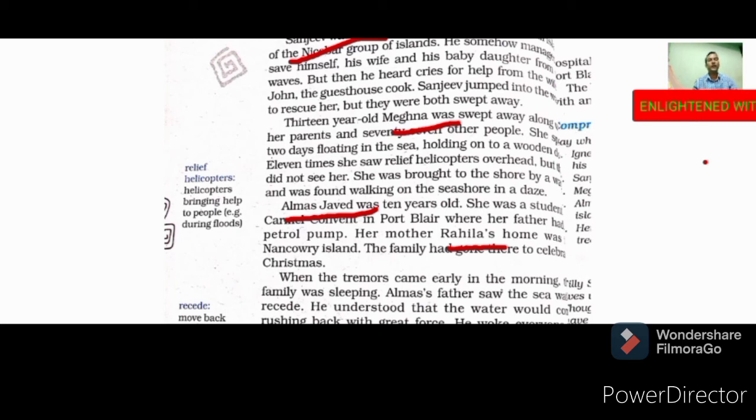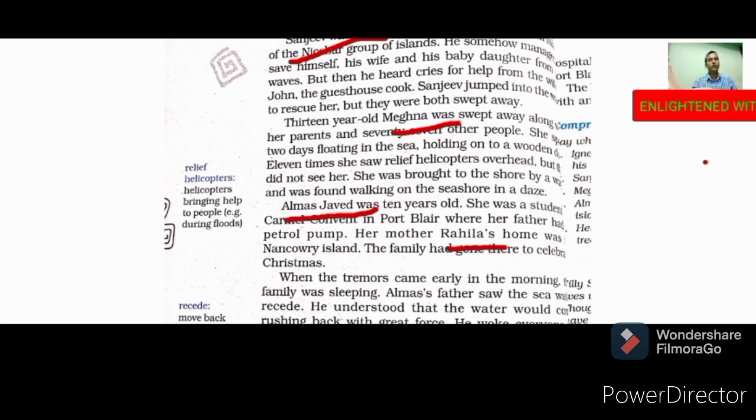So what happened when they were running? Her grandfather was hit on the head by something and he fell down. Her father rushed to help him. Then came the first giant wave that swept both of them away. Almaz's mother and aunt stood clinging to the leaves of a coconut tree. The water level was so high, up to the coconut tree. A wave uprooted the tree, and they too were washed away.